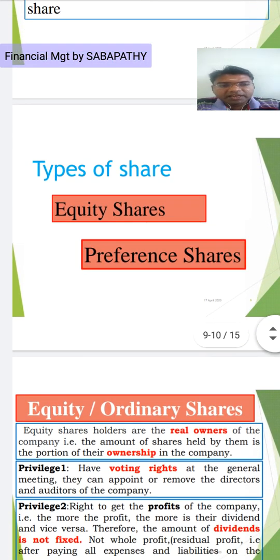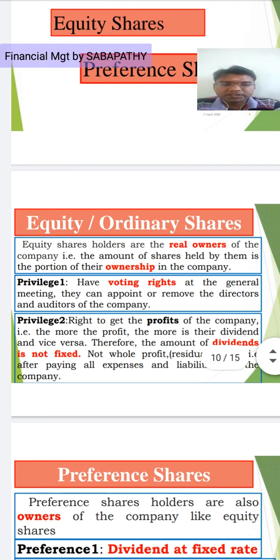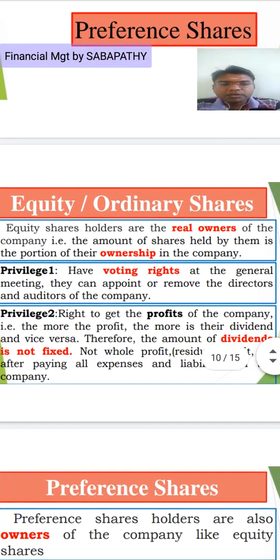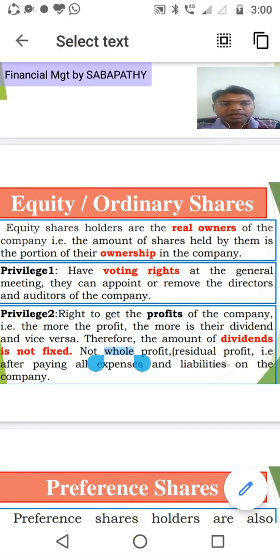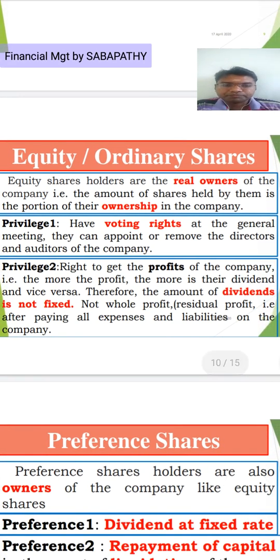So the shares we have two types. One is equity shares and another one is preference shares. So this equity shares is also known as ordinary shares.